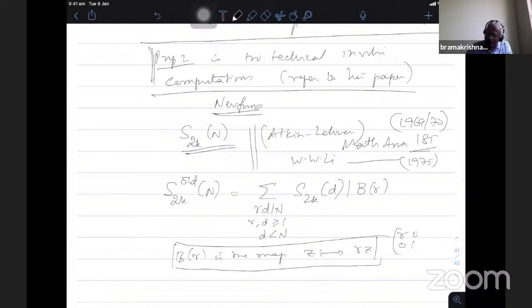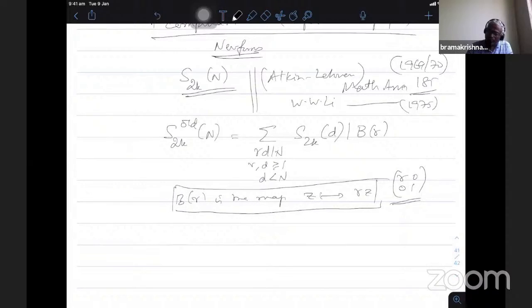If I apply this matrix, if I take the stroke operator in the case of integral weight in the GL2 plus Q element, it takes f of Z to f of RZ. Therefore, you take all the cusp forms, starting with level 1, and then take the R d divisors of n. You keep on taking the divisors of n and consider the space, and then vary R modulo n by d. So many spaces will be there, you take everything.